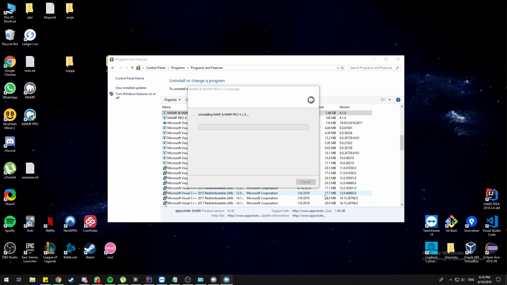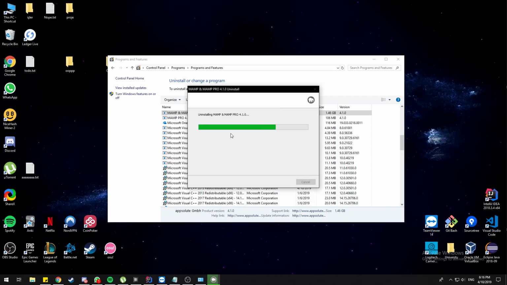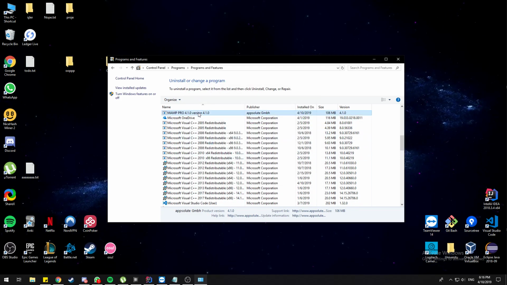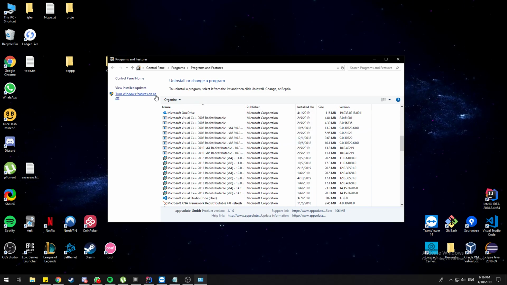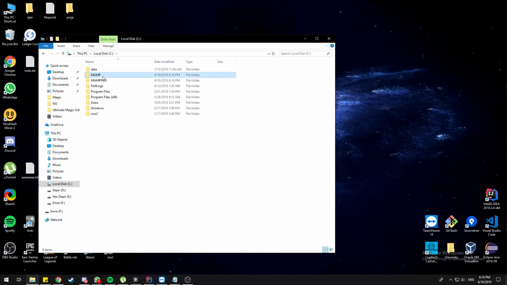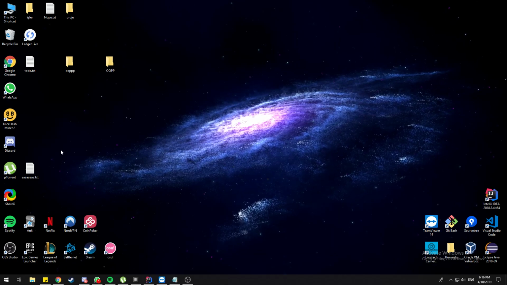But once it's running, it doesn't crash. Sometimes when you try to start it, it crashes. So it's not a big deal. I mean, it may occur. I don't know if it will occur, but in any case, after you delete from here, don't forget to go here, local C, and delete those two too. Because if you don't do this, then it won't work.